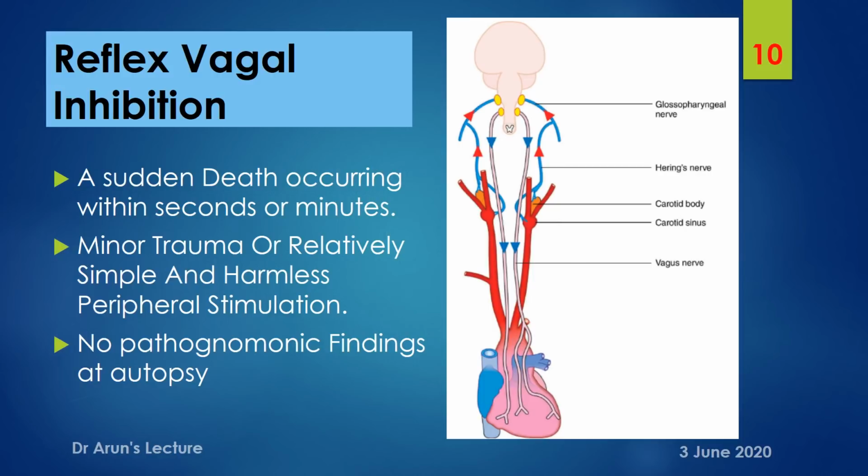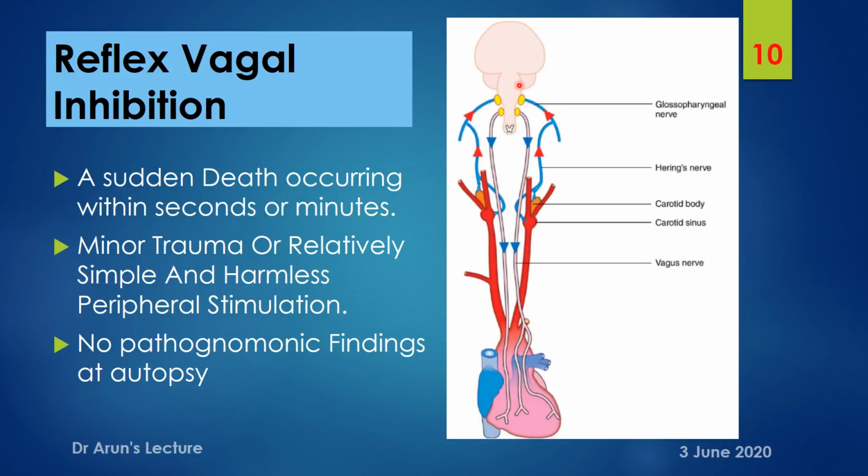And here even a trauma could be minor or relatively simple, even harmless, and can cause a peripheral stimulation of baroreceptors that are located in the carotid sinus, carotid body, and carotid sheath. And herein there will be a transient increase in blood pressure, where afferent impulses are transmitted through Hering's nerve, followed by the glossopharyngeal nerve, and through the tract the vagus nerve has been stimulated.